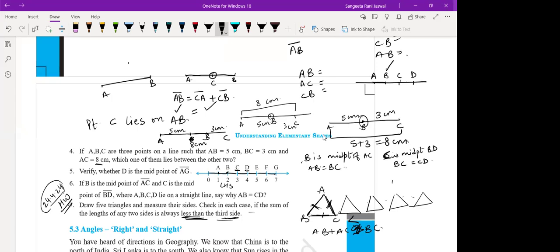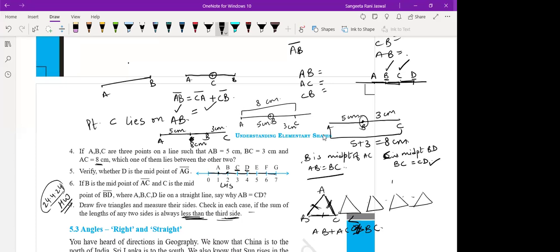So AB will be equal to BC. Yes, so that's what I have written here. And if I say C is the midpoint of B and D, that means BC will be equal to CD. So that's what I have written here.